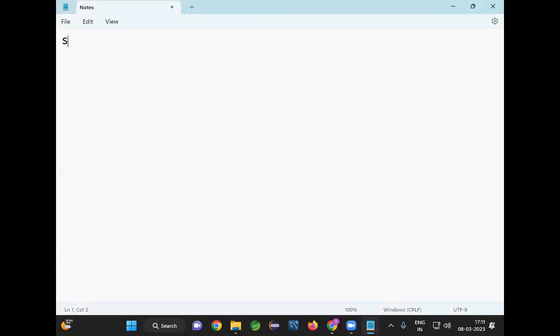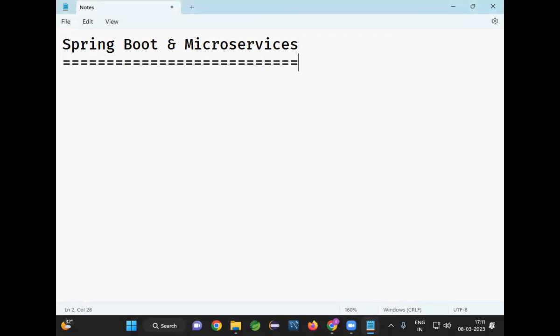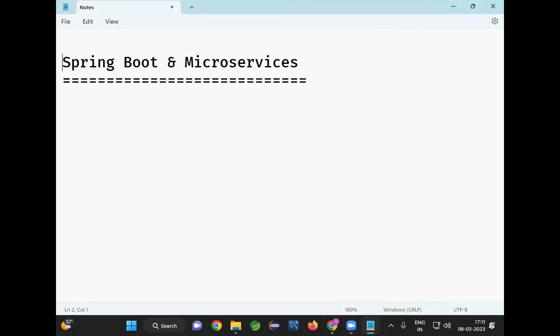Today is our first session related to Spring Boot and microservices. Spring Boot and microservices is a mandatory course for every Java developer. Whether you are a fresher or an experienced developer, it's mandatory that you learn Spring Boot and microservices. Without Spring Boot and microservices in your resume, getting a Java interview call is very, very difficult.